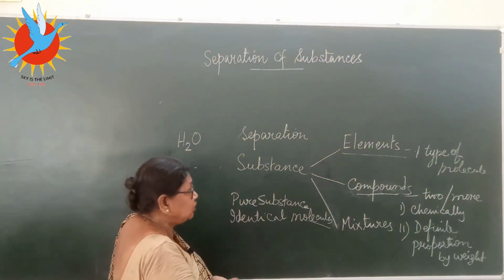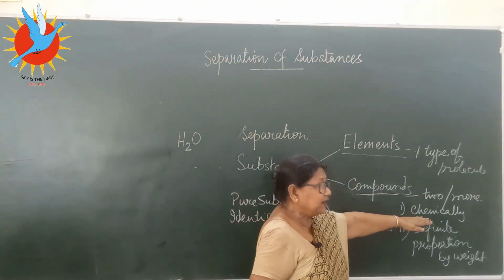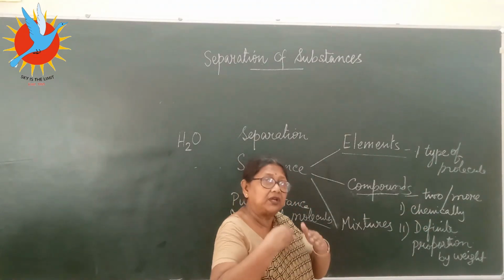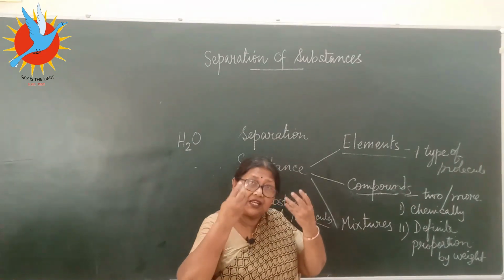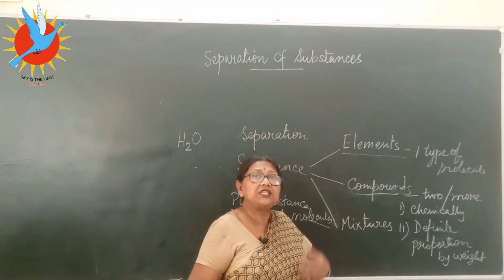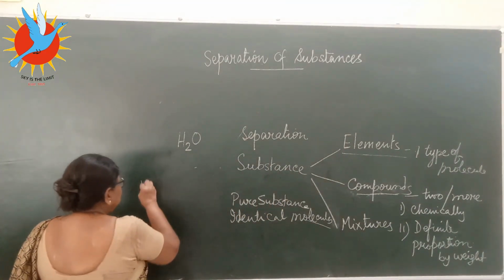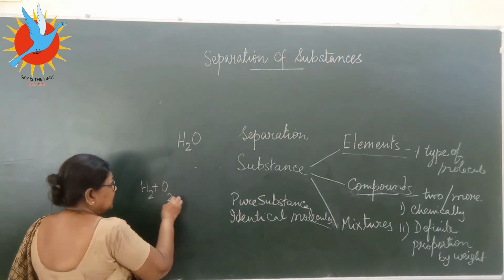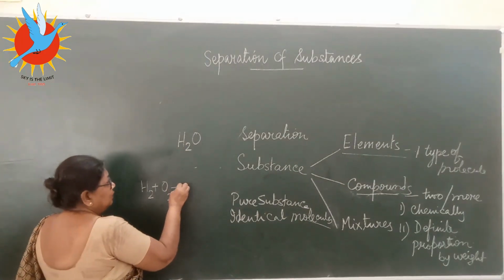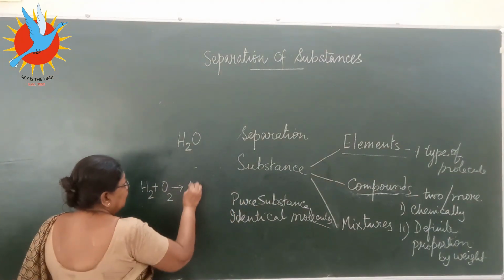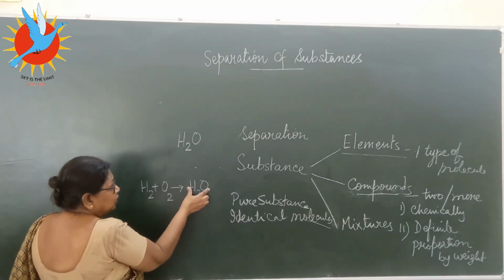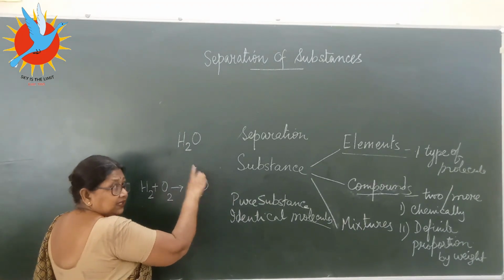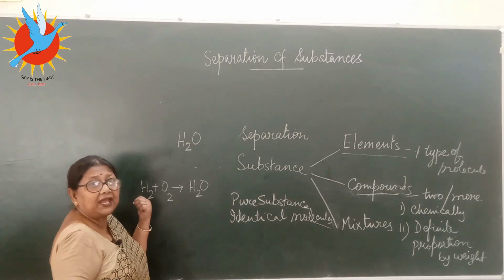But when they combine together chemically, remember chemical change, previous class we did. Chemical change means original substances, when they combine together, make a completely new substance with a new set of properties, new composition. That means hydrogen by itself is one pure substance, an element. Oxygen by itself is another pure substance, an element. When they combine chemically, they make water, and this water is completely different in composition and property from hydrogen and oxygen.